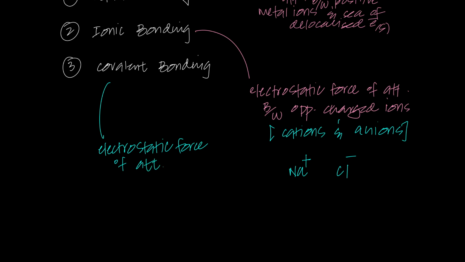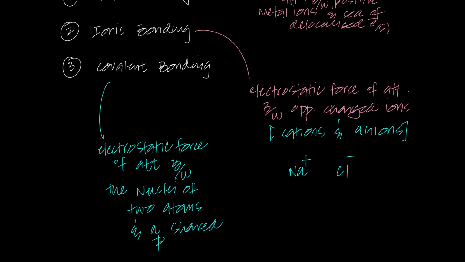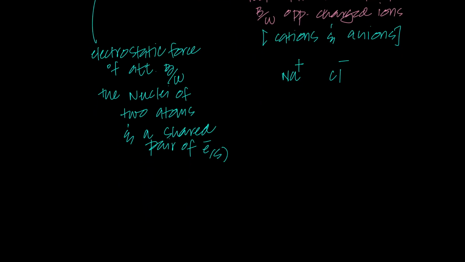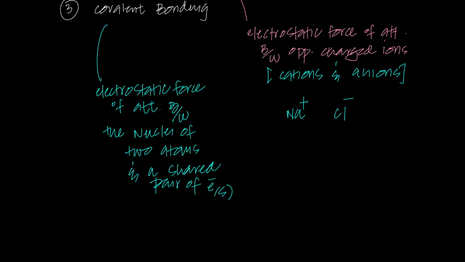It's electrostatic force of attraction between what and what? In this case, it's between the nuclei of two atoms and a shared pair of electrons. That's what covalent bonding in AS level is, and I can even prove it to you.